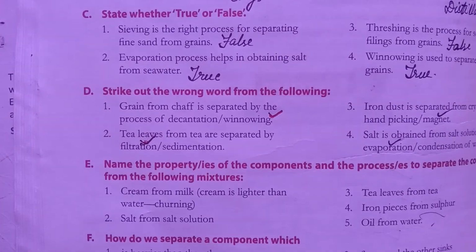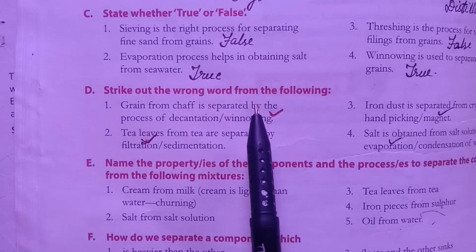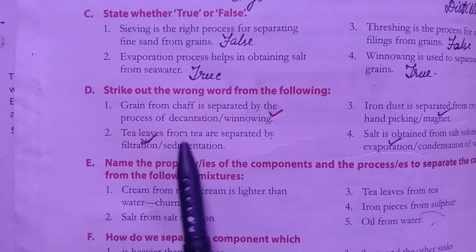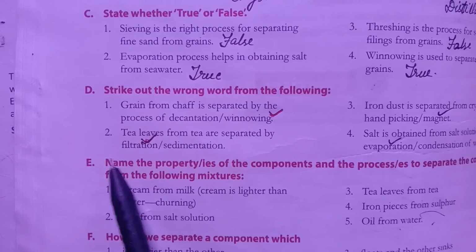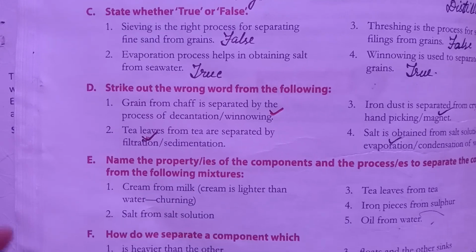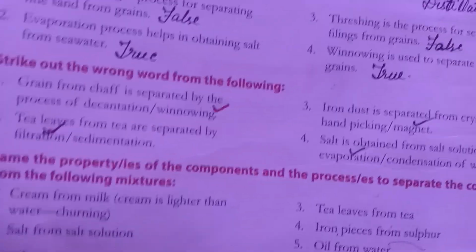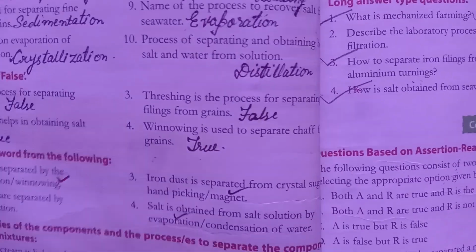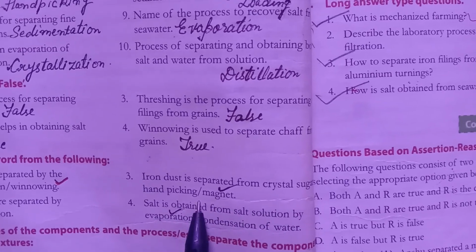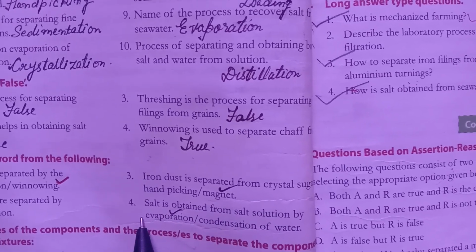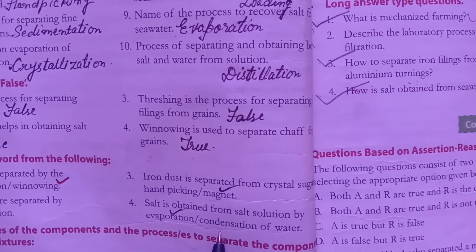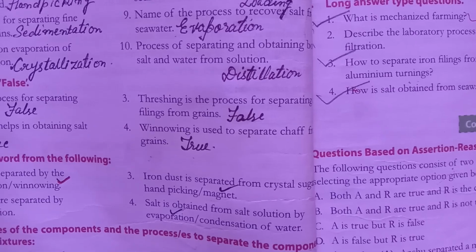D. Strike out the wrong word from the following. First, grain from chaff is separated by the process of decantation, winnowing. Answer is winnowing. Second, tea leaves from tea are separated by filtration, sedimentation. Filtration. Third, iron dust is separated from crystal sugar, hand picking and magnet. Answer: magnet. Fourth, salt is obtained from salt solution by evaporation, condensation of water. Answer is evaporation.